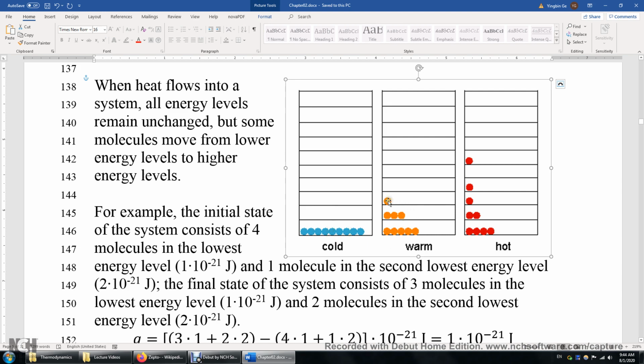Some molecules, in this case 4 molecules, move up from the lowest energy level. 3 are in the second lowest energy level, 1 in the third lowest energy level. If we keep heating up, more and more molecules are moving up. They start to occupy some even higher energy levels. However, if you look at the spacing between the energy levels, they are the same. The energy levels remain unchanged.